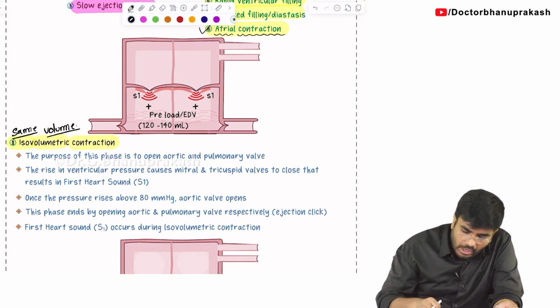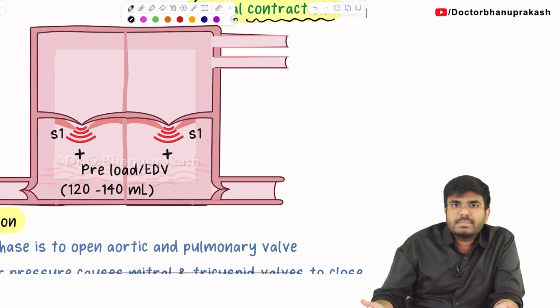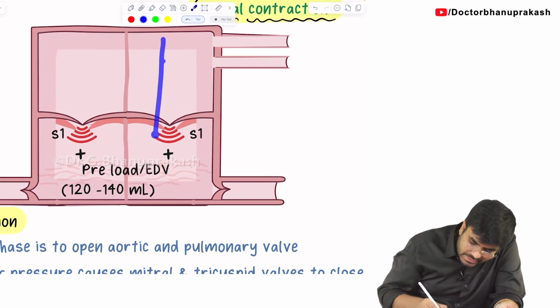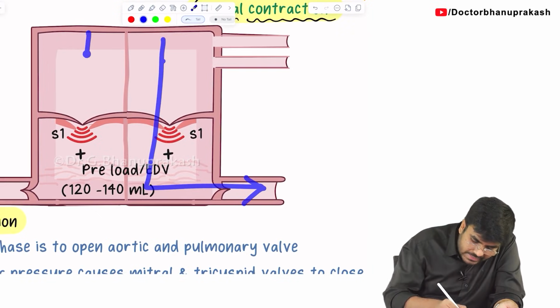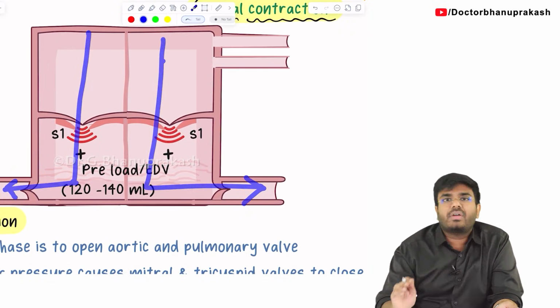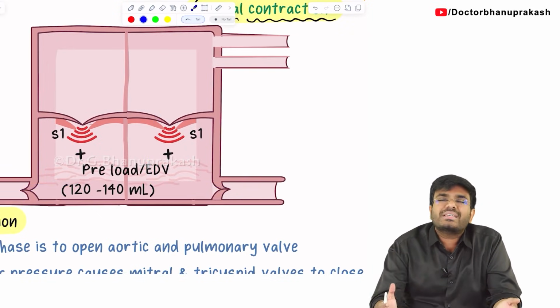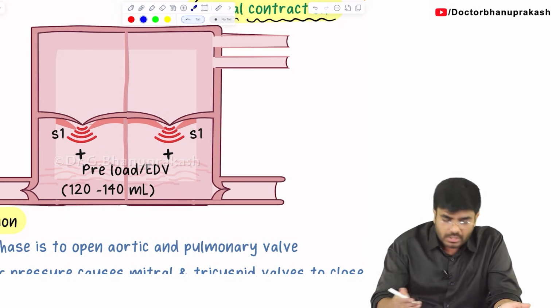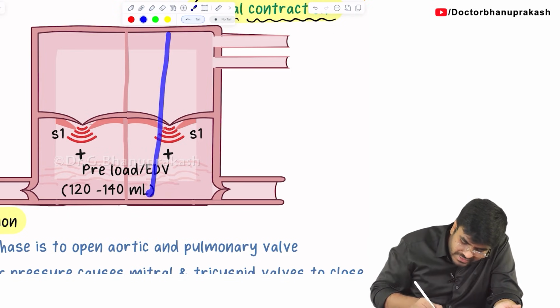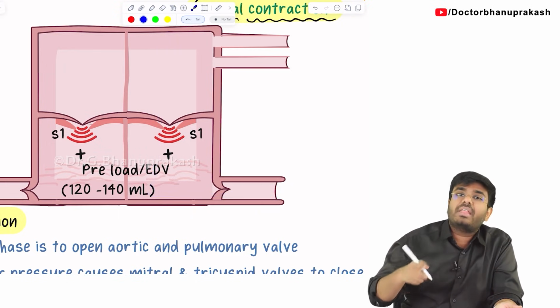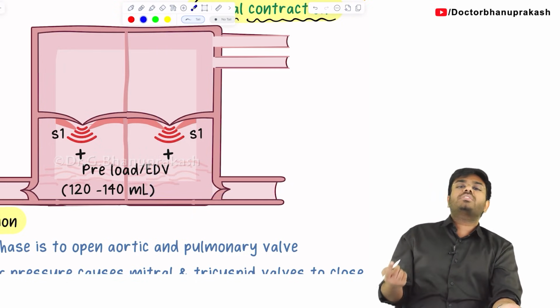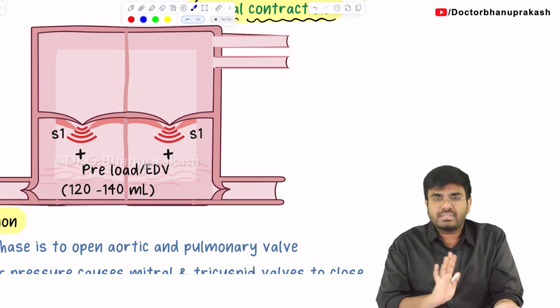Let me tell you. Always concentrate on this diagram. Guys, whatever events happen on the left side of the heart, the same events also happen on the right side of the heart. So, why discuss twice, unnecessary time waste? Let me mainly concentrate on the left side of the heart. Okay, that's a common thing.